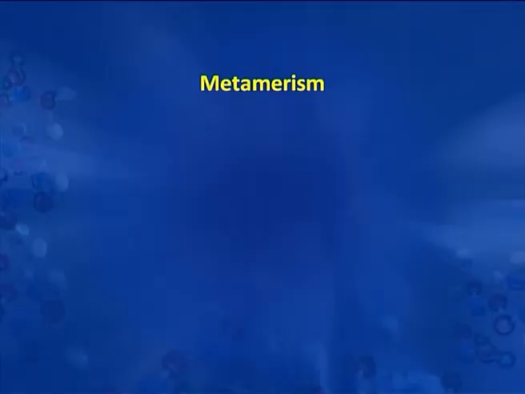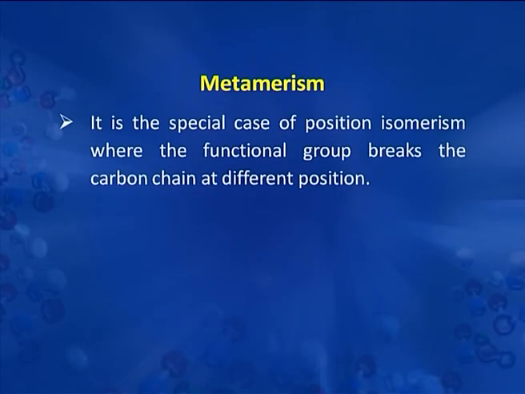We shall now take some special cases of constitutional isomerism, and one of them is metamerism. In metamerism, we find that the functional group comes in between the carbon chain and breaks the continuity of the carbon chain. And when this carbon chain is broken at different positions, then we call it metamerism.